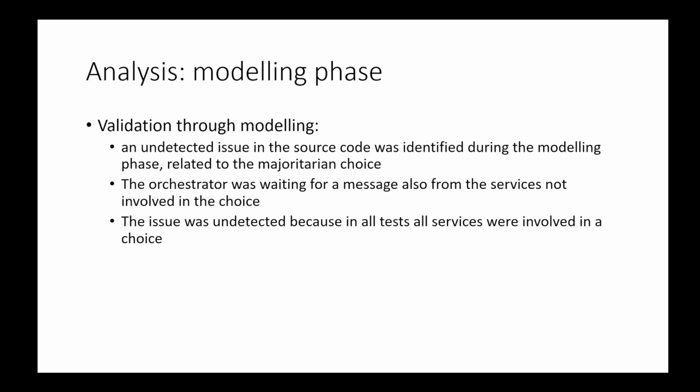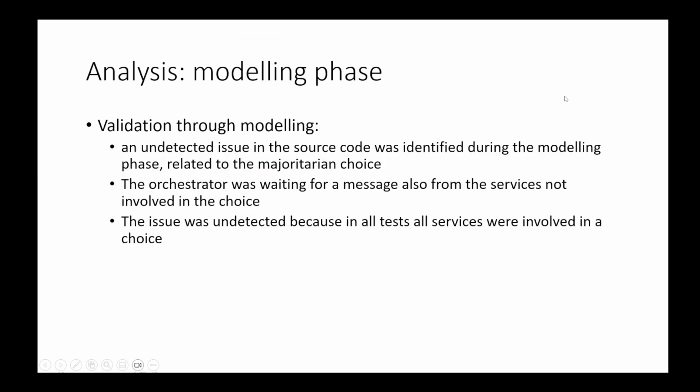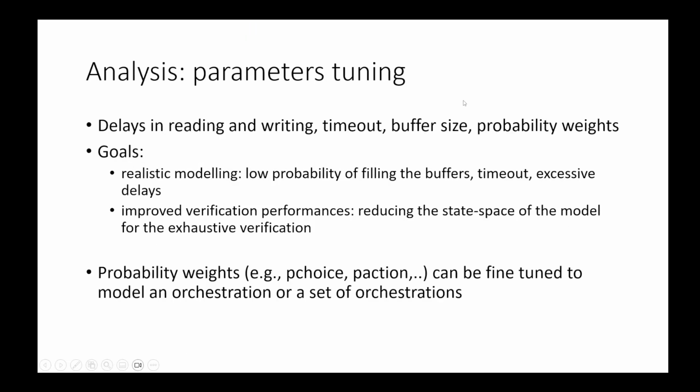An undetected issue was identified during the modeling that was related to the majoritarian choice. Basically, in a majoritarian choice, there is a set of services that are involved in the choice, and the others receive a skip message. In the real application, the services that are skipped will not reply to the orchestrator, while instead in the implementation the orchestrator was waiting for a message also from the services not involved in the choice. This was not detected because in the tests that were used, in all choices all services were involved. So this is the loop where the orchestrator is receiving messages only from the services that have been involved in the choice. When modeling this loop, this error in the source code was detected.